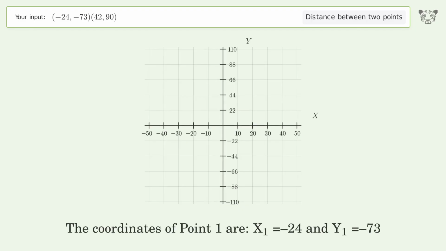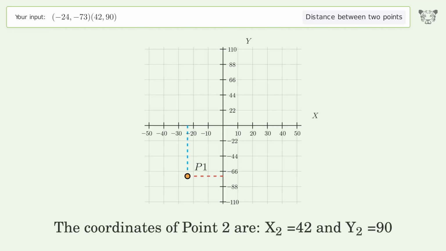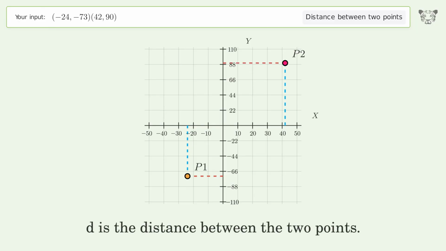The coordinates of point 1 are x1 equals -24 and y1 equals -73. The coordinates of point 2 are x2 equals 42 and y2 equals 90. D is the distance between the 2 points.